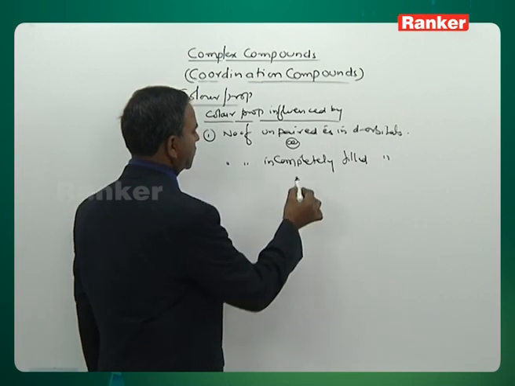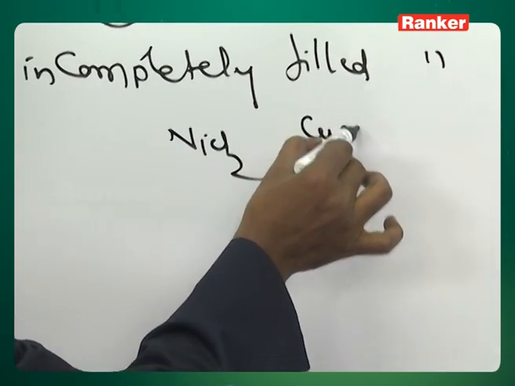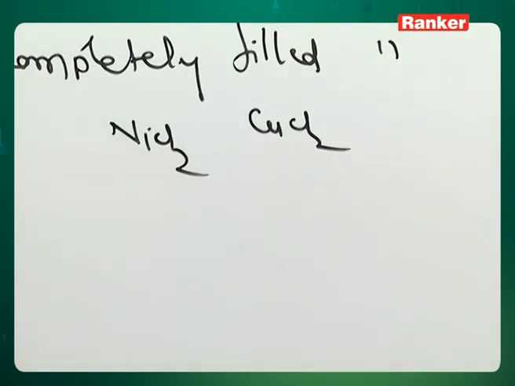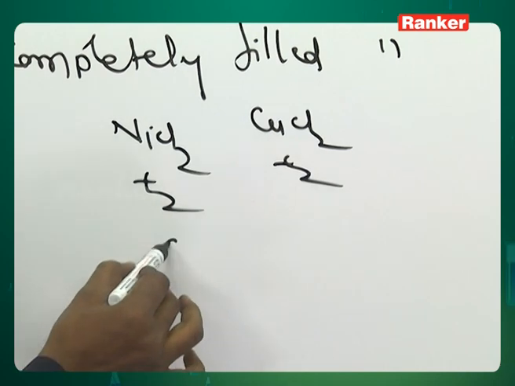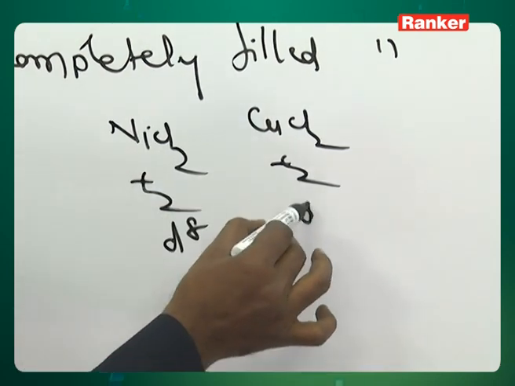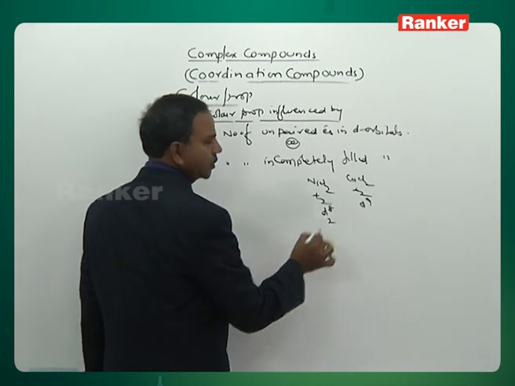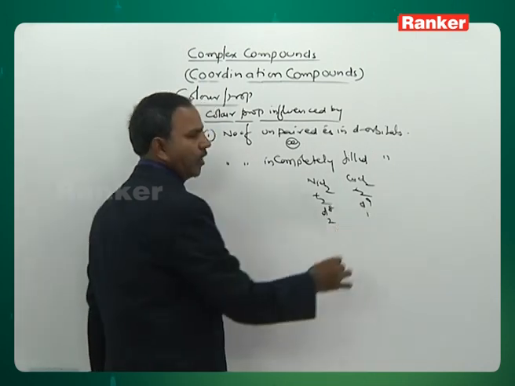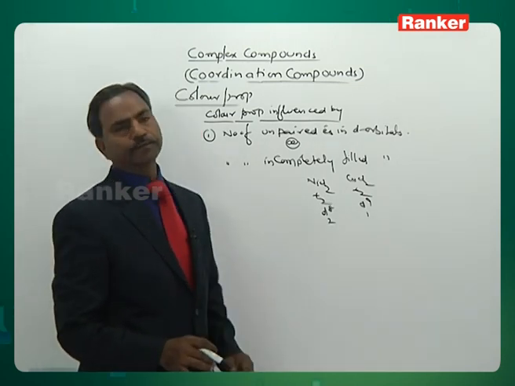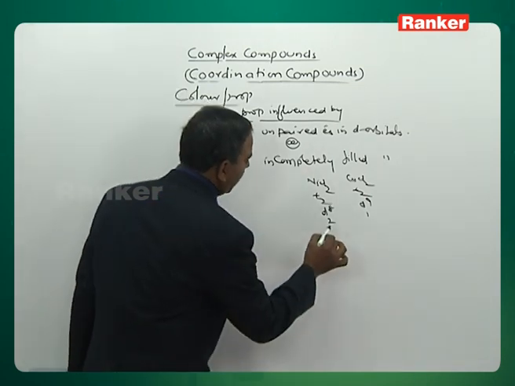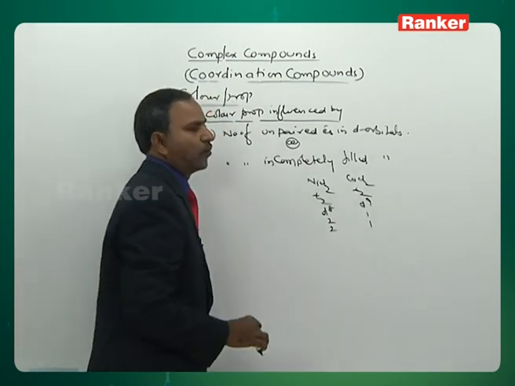How is this? Suppose we take NiCl2 and cupric chloride, CuCl2. What is the oxidation number here? Nickel is +2, copper is +2. What is the configuration? d8 for nickel and d9 for copper. Number of unpaired electrons: 2 for nickel, 1 for copper. Number of incompletely filled d orbitals: 2 and 1.